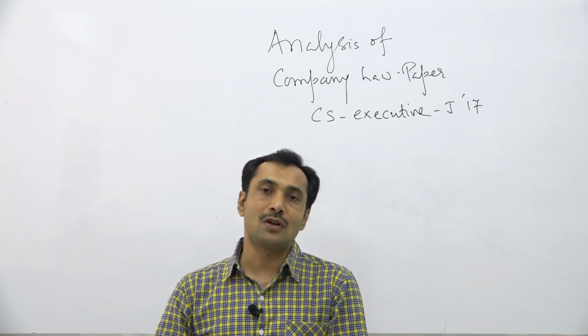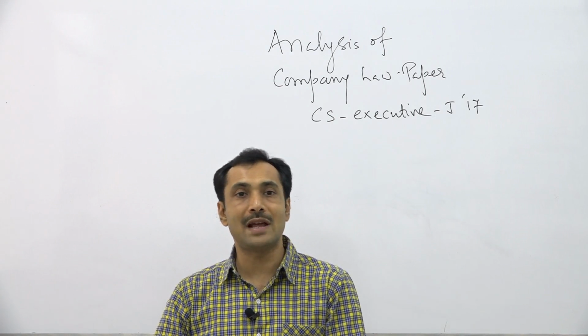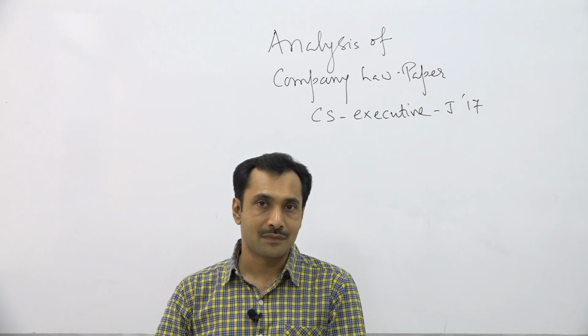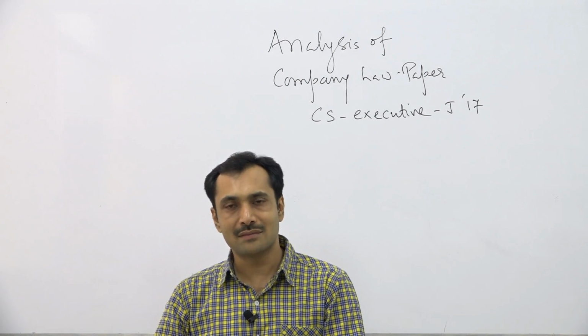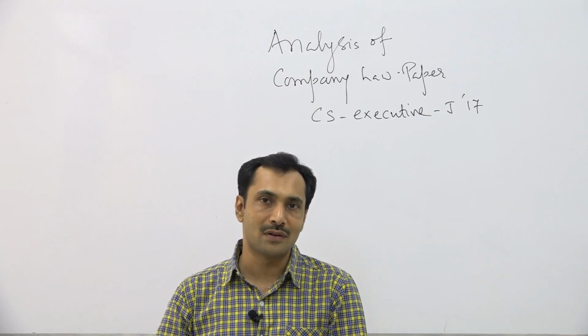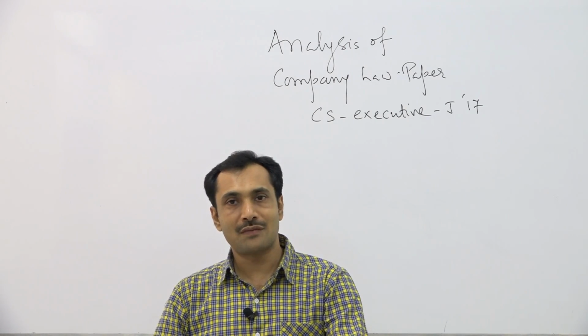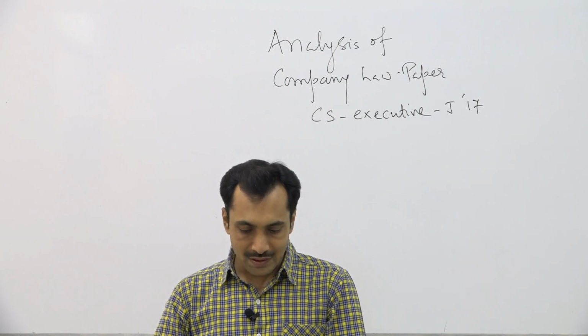If the person is a full-time KMP in one company, usually he cannot be appointed as a full-time KMP in another company, right? Except he can be appointed where the government has allowed, right? Or in subsidiary companies or for the purpose of group companies, etc., right?